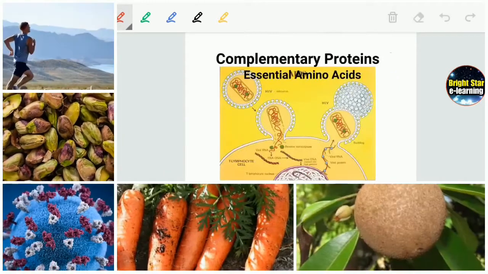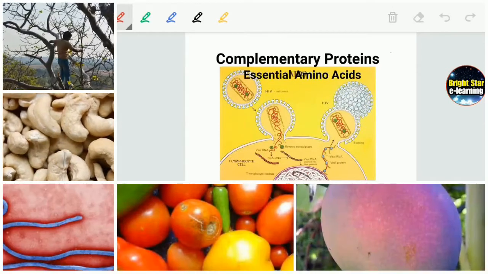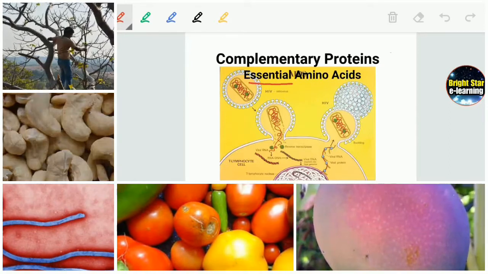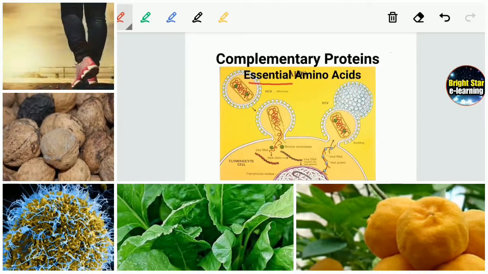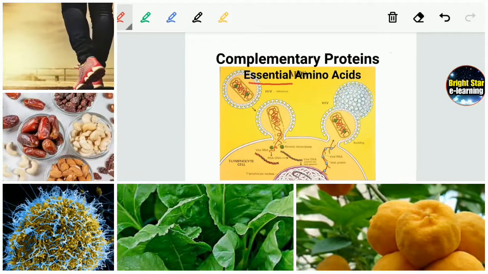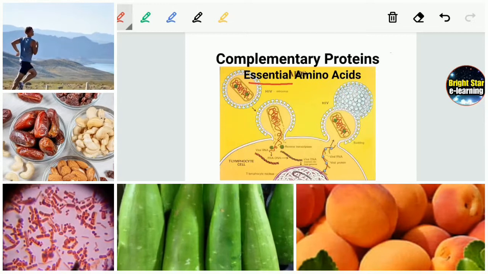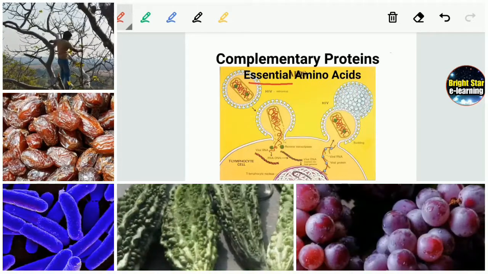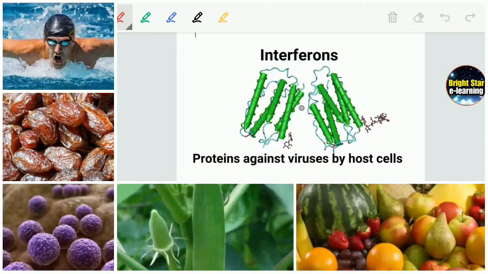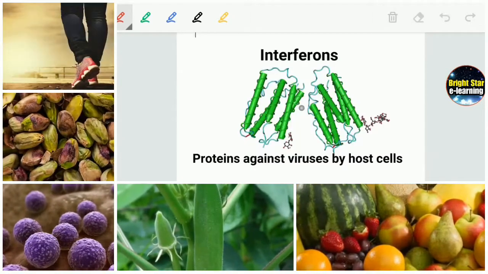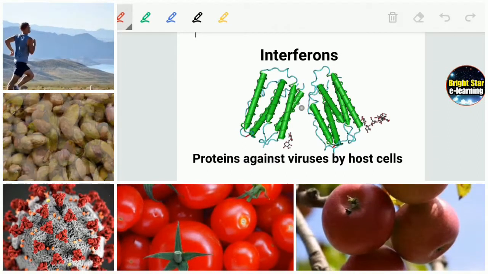Complement proteins are proteins which contain essential amino acids. Essential amino acids are amino acids which are not produced in our body. Those essential amino acids are very important in fighting against infectious germs, that may be bacteria or viruses. The next important thing which gives us a general, non-specific immunity is interferons.